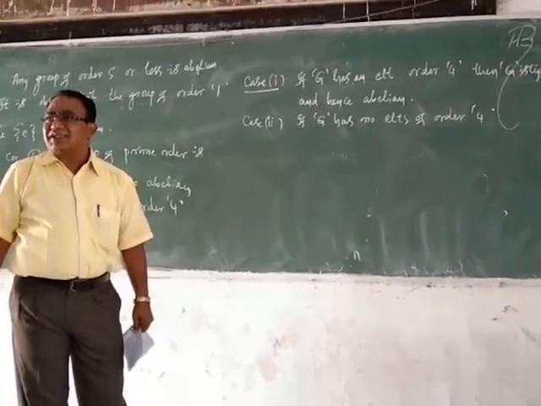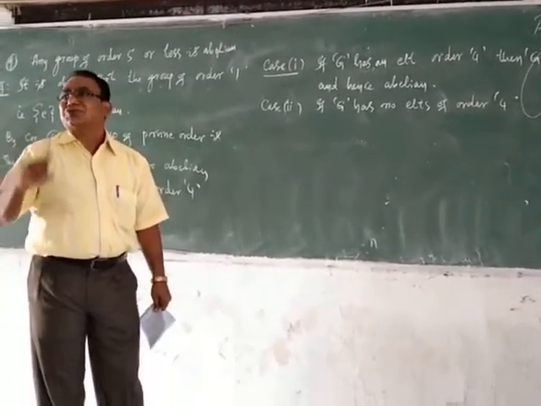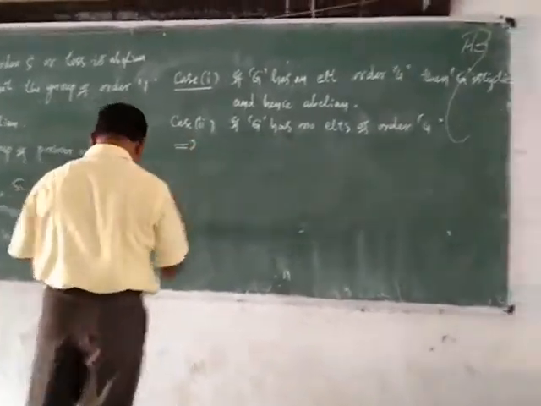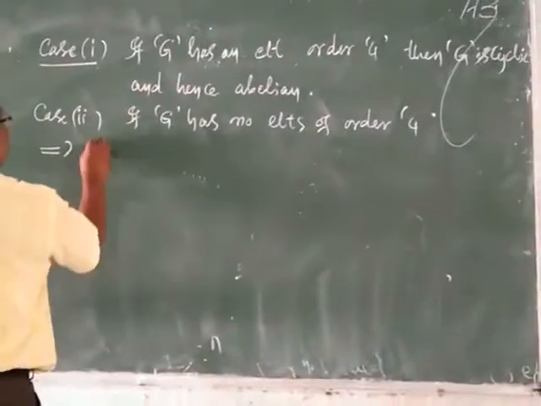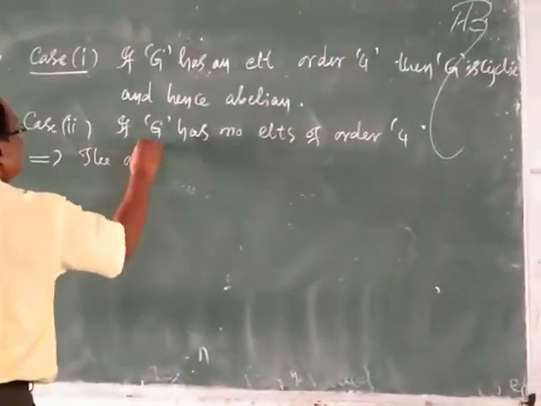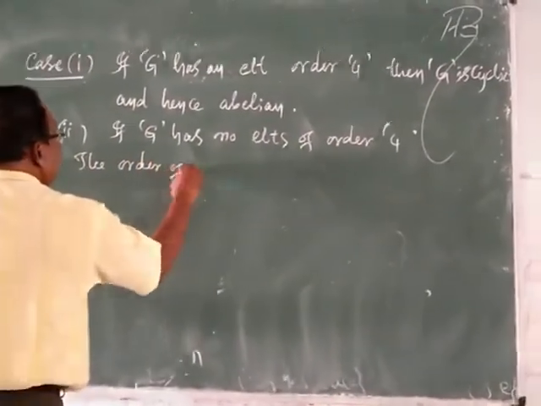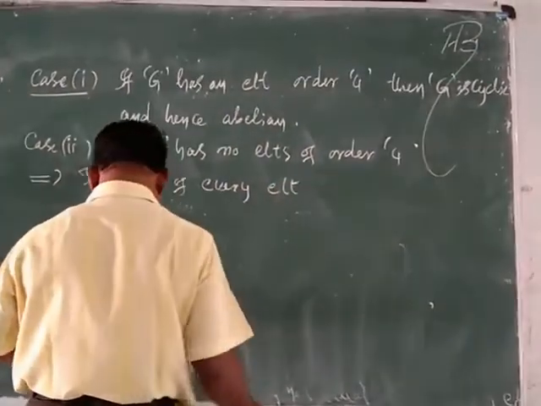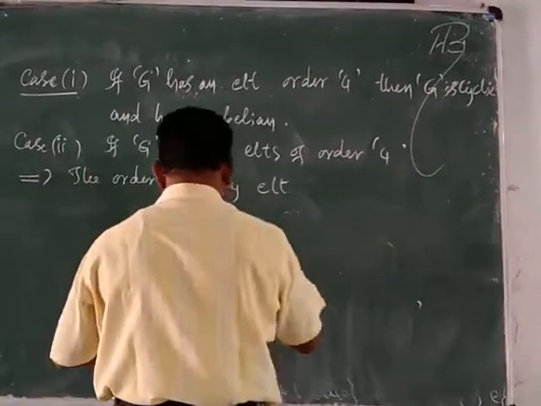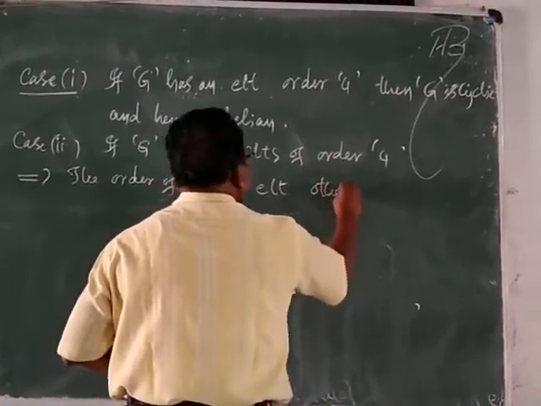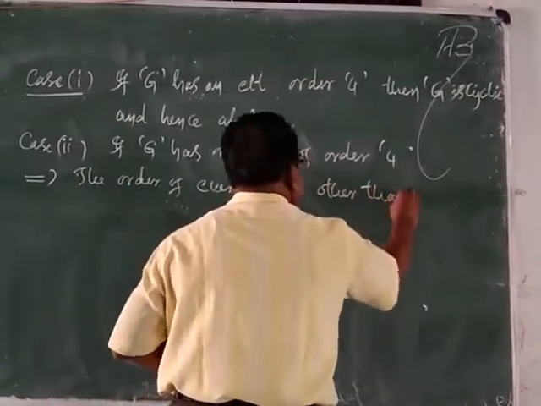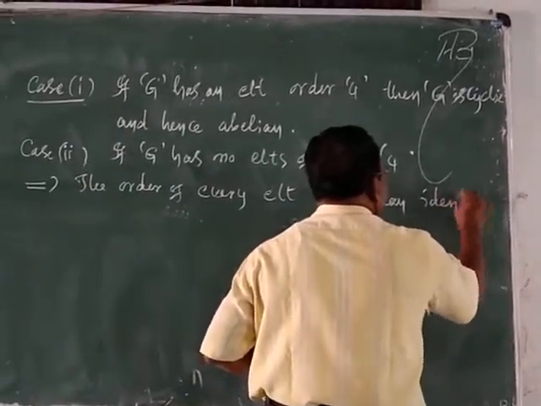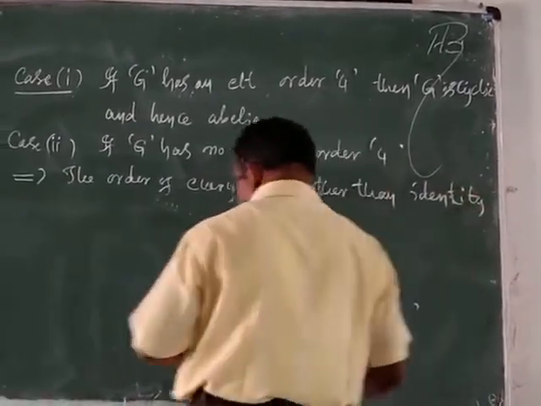The order of every element other than identity should be 2.